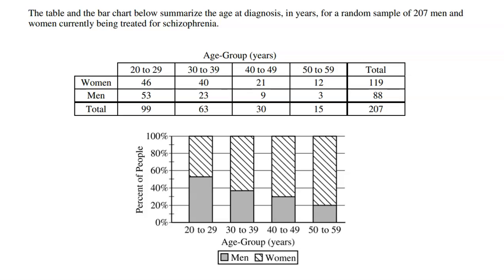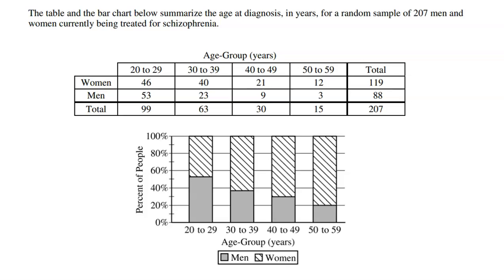The table and the bar chart below summarize the age at diagnosis in years for a random sample of 207 men and women currently being treated for schizophrenia. So again, we looked at 207 people who have schizophrenia. We looked at their gender, females versus males, 119 women, 88 males. Then we looked at the age at which they were first diagnosed.